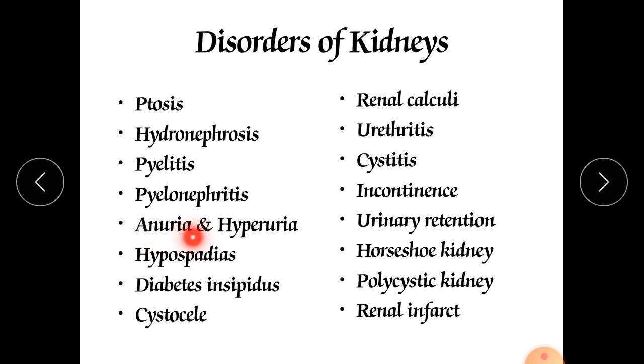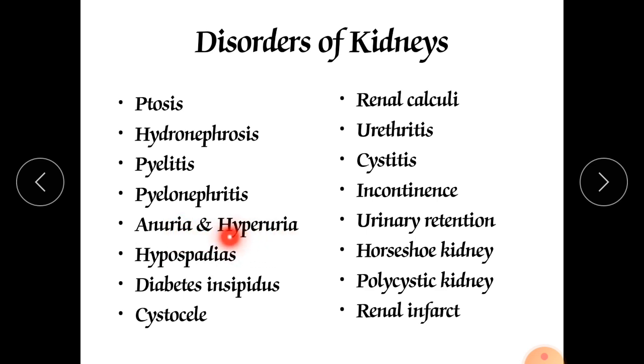Next is anuria. This is also a very critical condition. This is the condition when there is loss or decreased level of urination. It may be due to occlusion of our urinary tract, completely blocking urine formation or urine release. That condition is called anuria. It can be produced due to blockage, due to some mass development, or kidney failure or renal failure. It is called anuria.